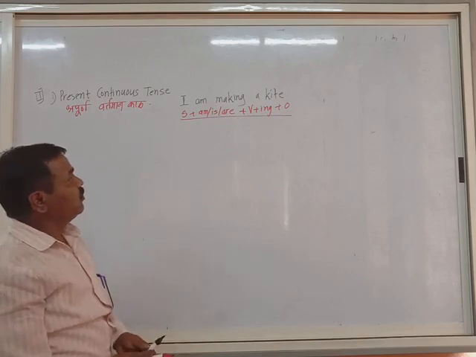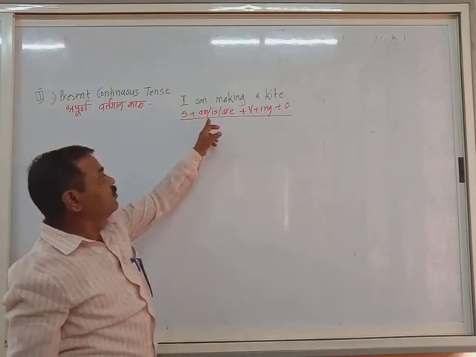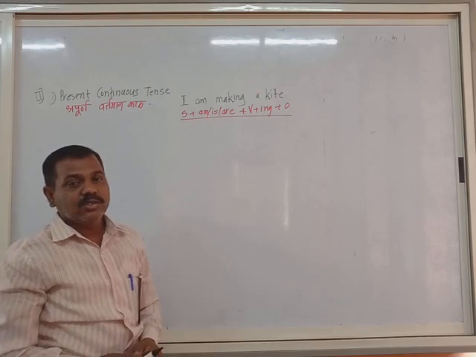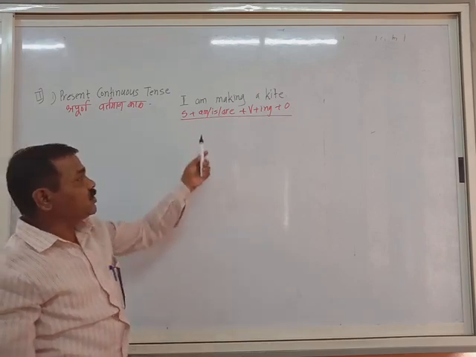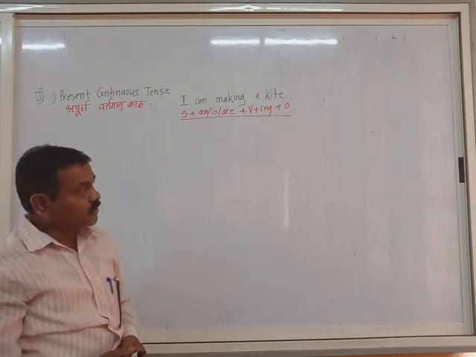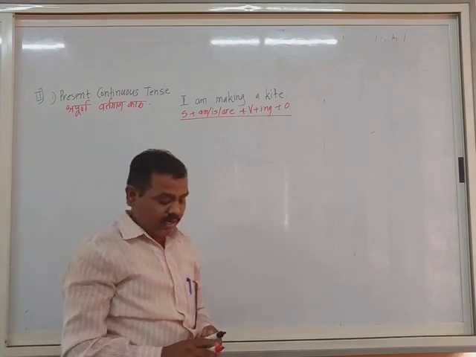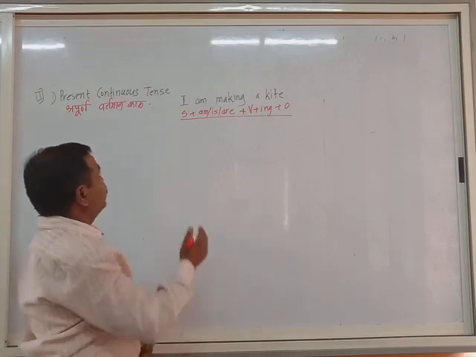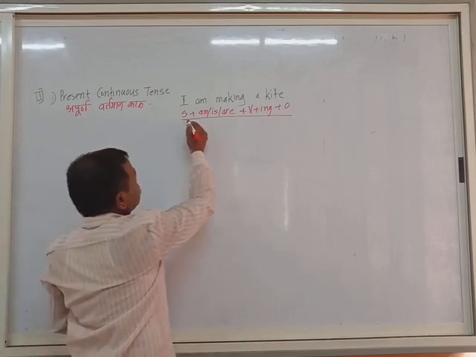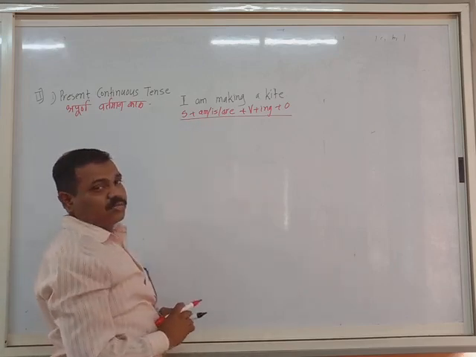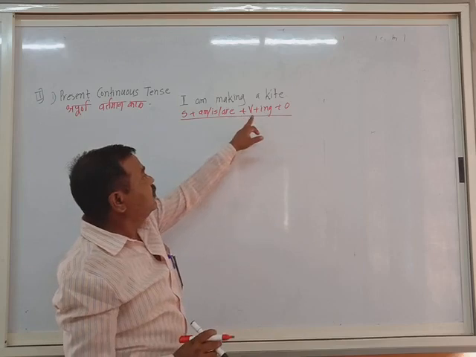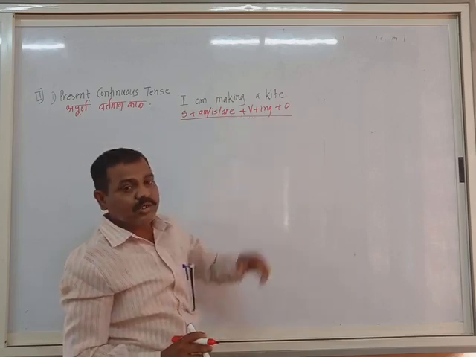Now you will need to know how the auxiliaries are used. The charts are given. Am, is, are chart was given. Was, were was given. Then do, does, did, have, has. All these charts are very useful. This is the structure: subject plus auxiliary, that is to be forms in the present tense, plus verb plus ing plus object.